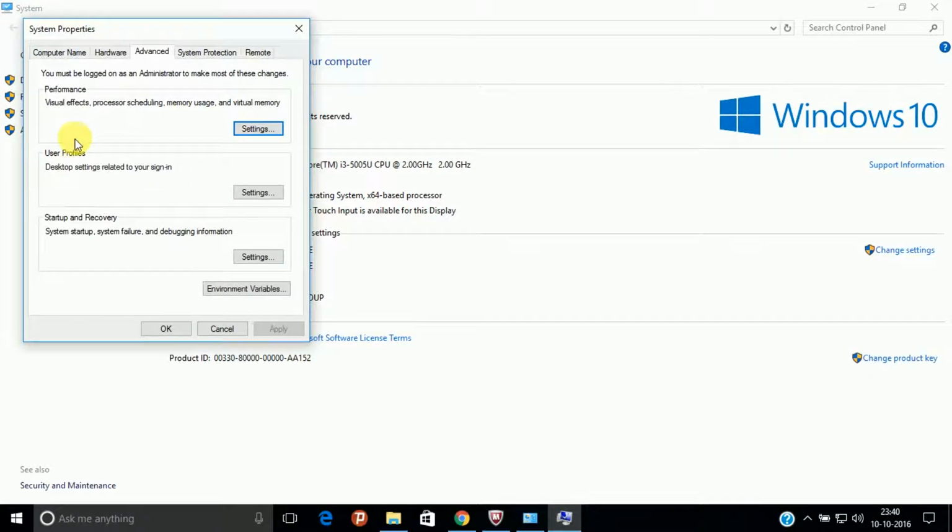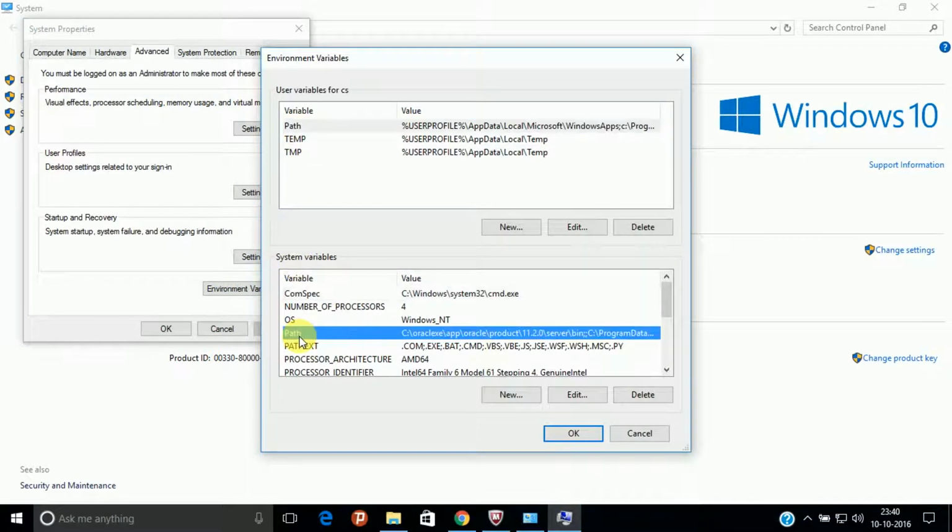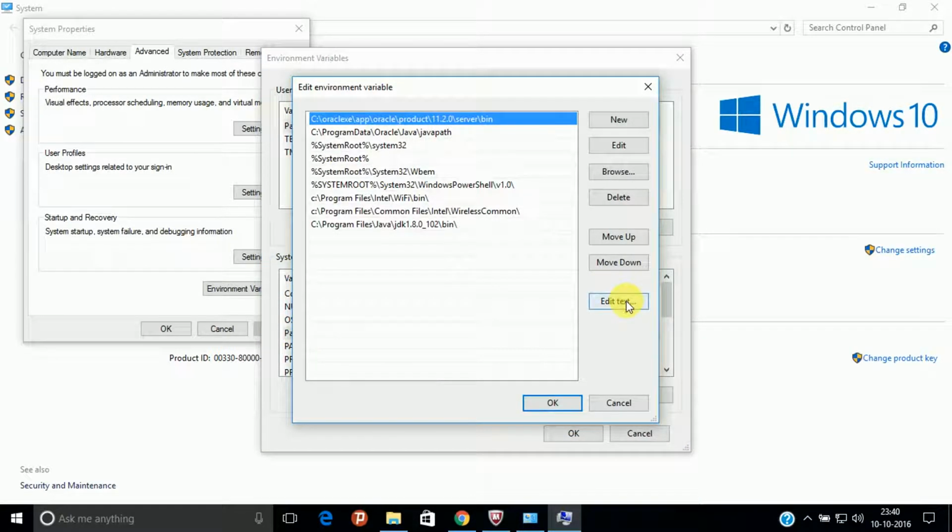Yeah, here we are. Then just go to Environment Variables and go to the option Path in System Variables, and then go to Edit.